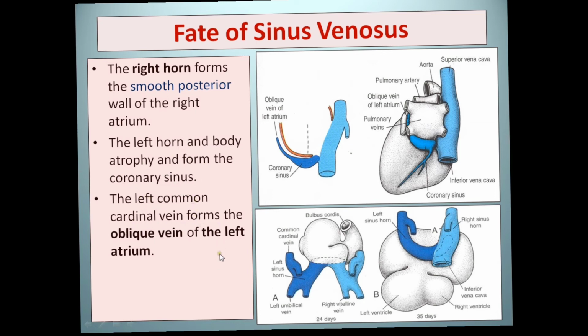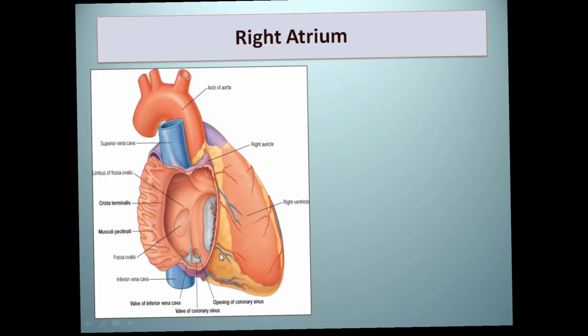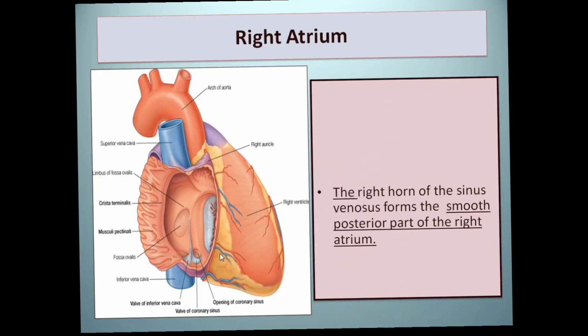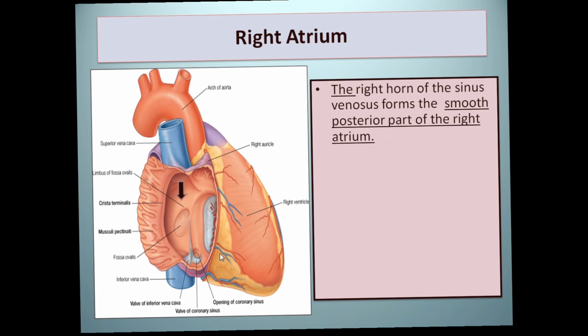Now what happened in the right atrium? If we take a cut section of the adult heart, we see the right atrium has two distinct regions, the smooth part and the trabeculated part. Embryologically, that smooth part is because of the incorporation of the sinus venosus into the atrial wall.